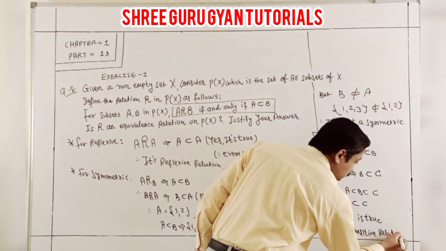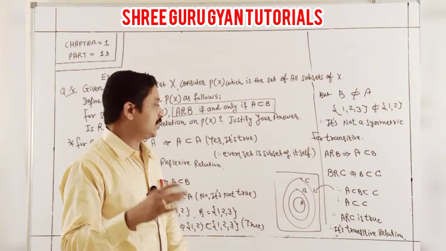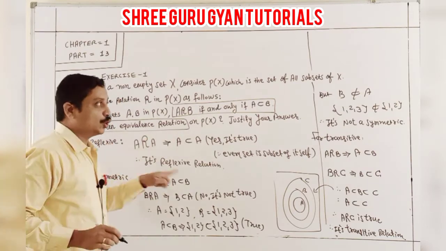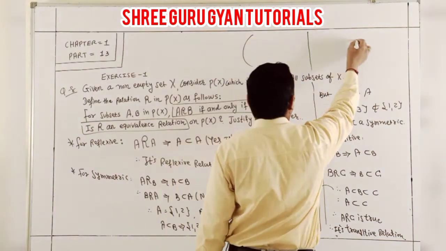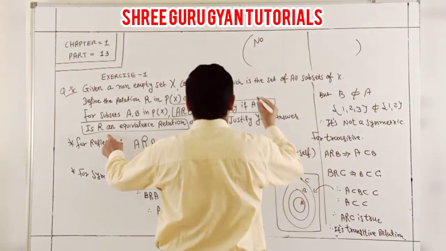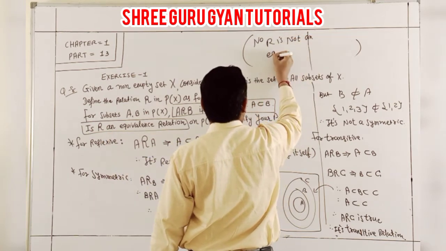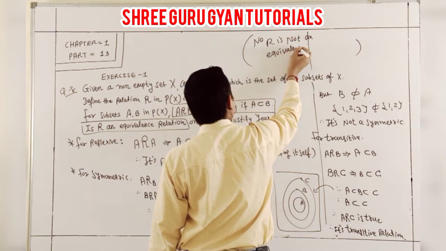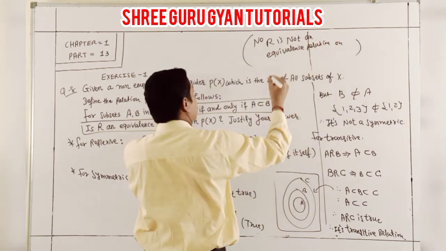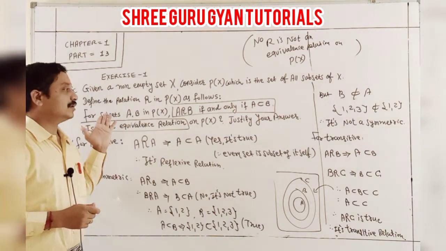After all, at the end of this numerical, can we say R is an equivalence relation? No. So write down the last answer: R is not an equivalence relation on the power set of X. And here, students, this question number 8 is done.